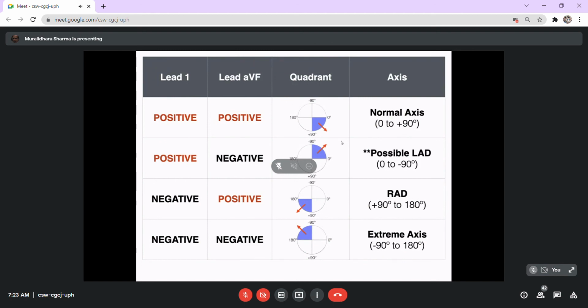When lead 1 is positive and lead aVF is negative, that is suggestive of a possible left axis deviation, a shift which is beyond normal. See, normally it's left, but when it is more left, it means nearing 90 degrees, more than 30 degrees. When lead 1 is negative and lead aVF is positive, it's a definite sign of a right axis deviation. If both lead 1 as well as lead aVF are negative, it can be suggestive of the extreme axis. I think either you may prefer plotting or you may learn this by heart.